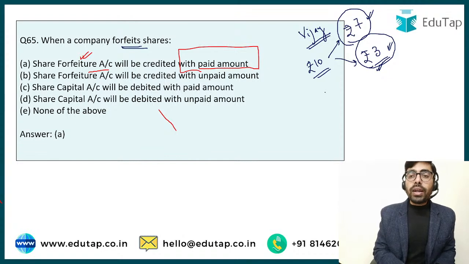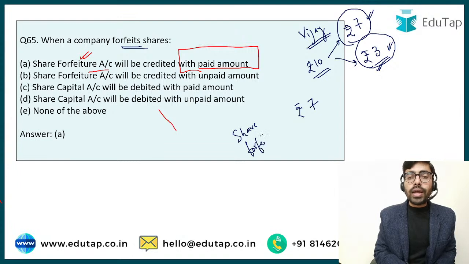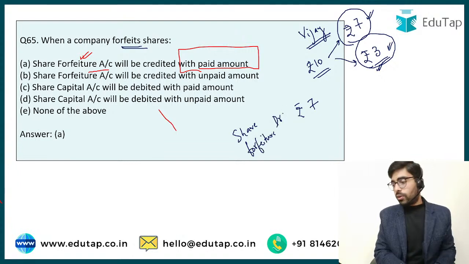So now what is happening? Company is getting rupees 7. So this rupees 7 is to be credited, and by what name it is credited? It is credited by the name share forfeiture account. So that's why the answer it was option number A. Okay.